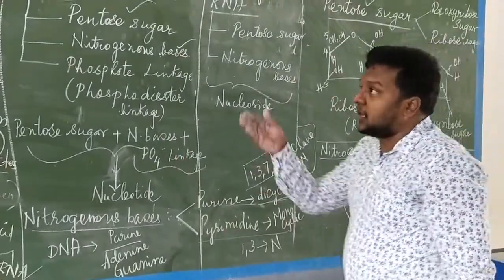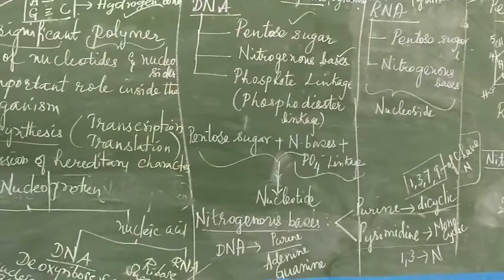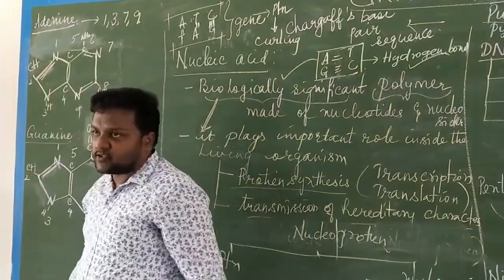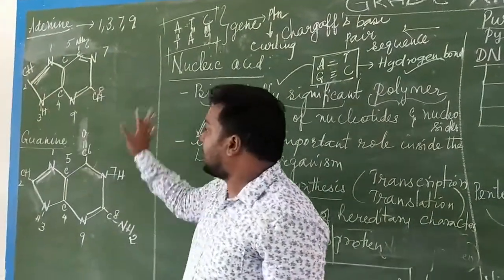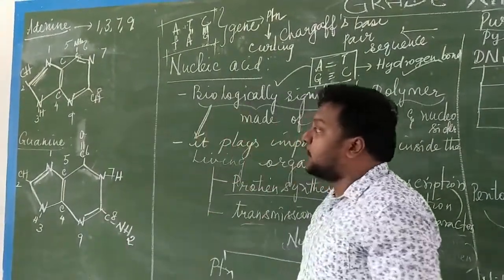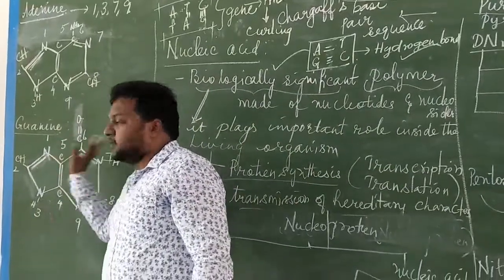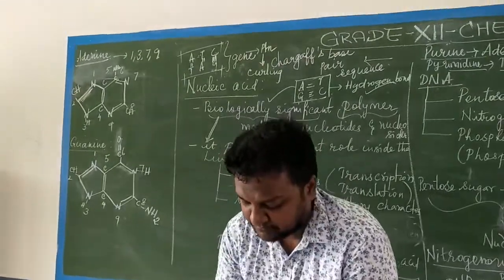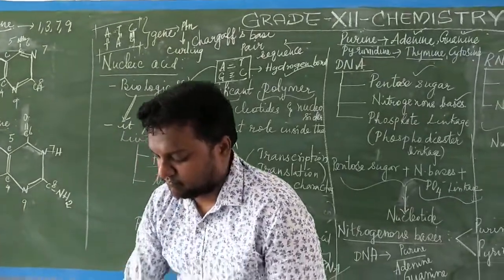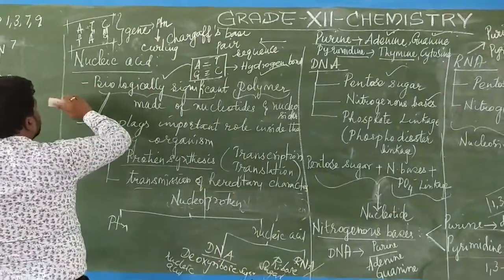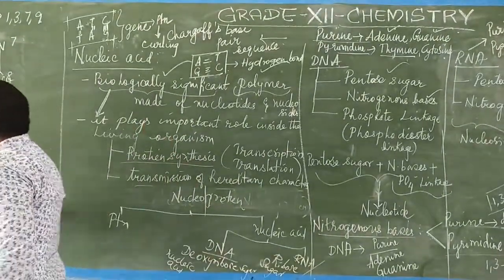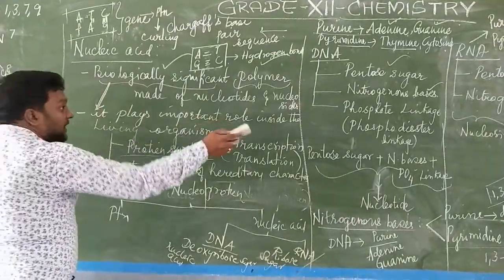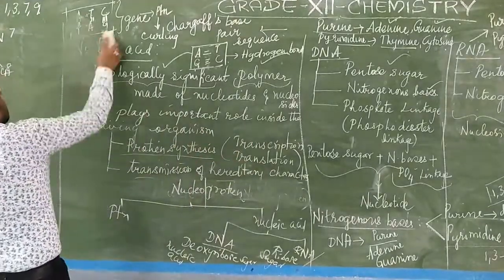That is why I have drawn and shown you adenine, the ring structure, with nitrogen at positions 1, 3, 7, 9. I said it is a dicyclic ring structure, with nitrogen fixed at 1, 3, 7, 9, and I drew and showed you, and similarly for guanine also I have given you the ring structure. Okay, now coming to the next one. Ring structure illada question paper irukadu. Even for your NEET examinations, a compulsory question will be asked from the ring structure. Phosphodiester linkage structure kepanga, we'll see now.